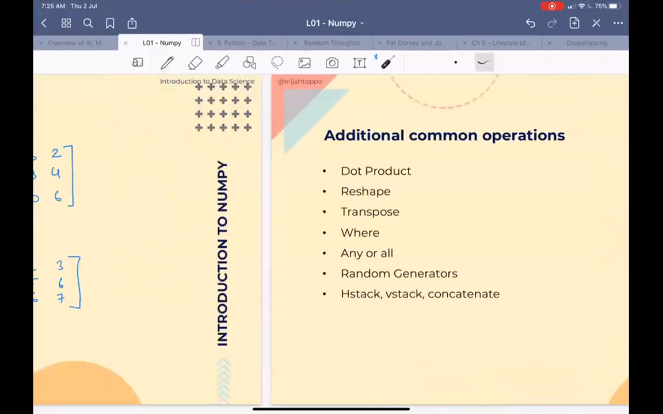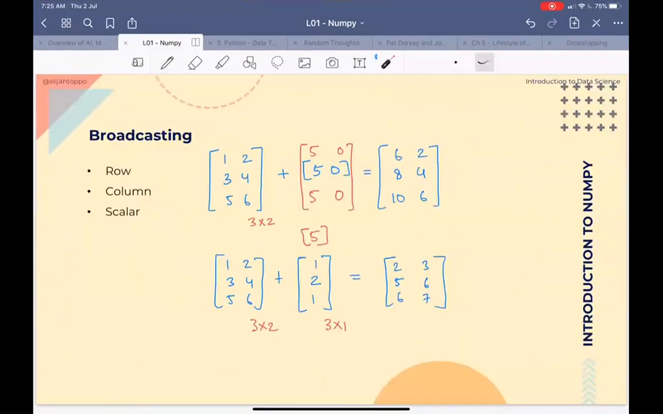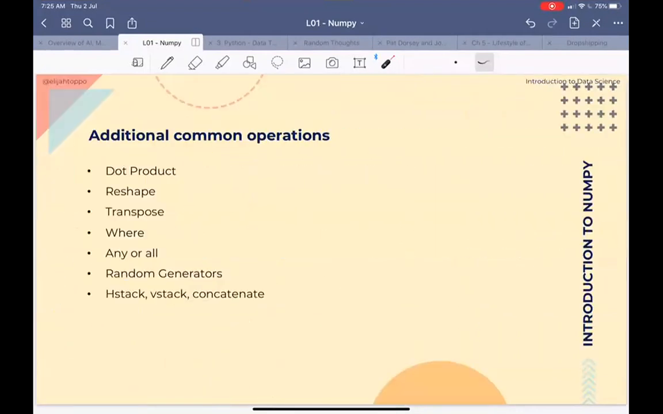So after broadcasting, we can look at some of the other functions that are available. Here again, as I said, NumPy is so huge. We cannot go through each and everything, but we can focus on some of the important elements that can help us for our data science journey. So we look at the dot product.